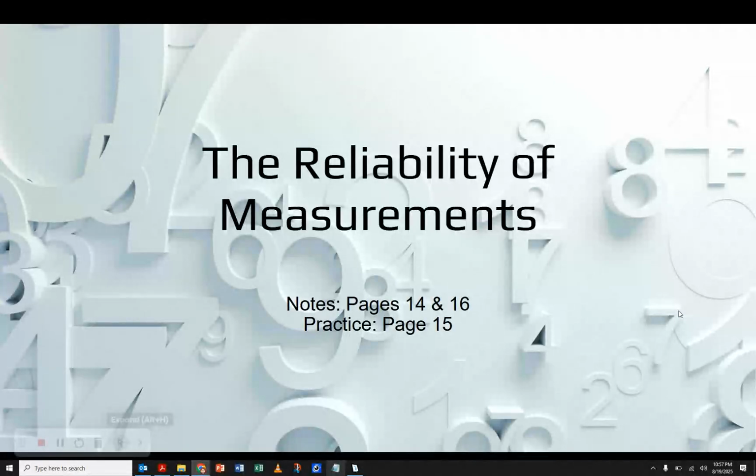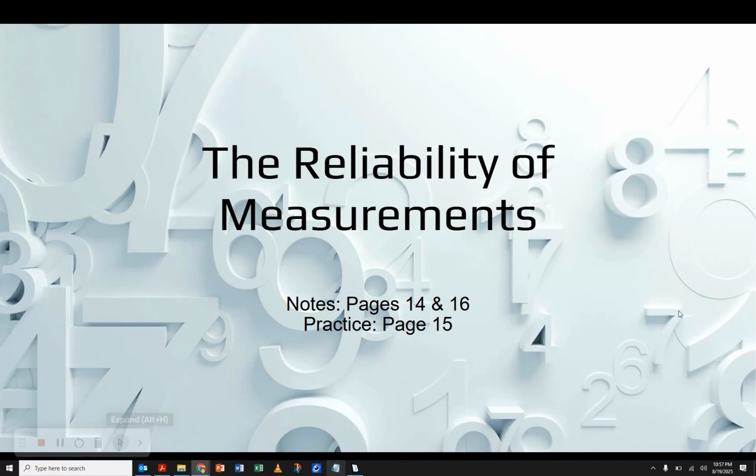Alright, so in this video we're going to talk about the reliability of measurements, and specifically how we can tell how reliable different measurements are. This is going to start on page 14, and then we're going to jump to page 16 to finish up the notes in this video, and then when you're done with that, you're going to come back to page 15 to do the practice problems that go along with these notes.